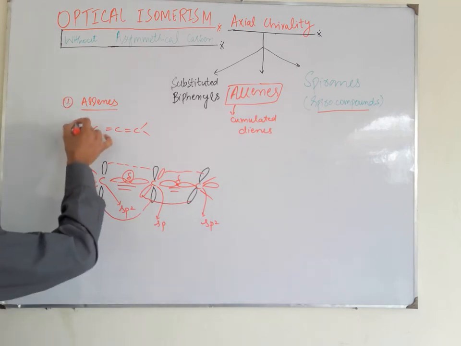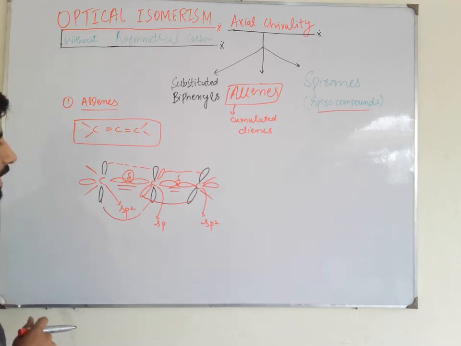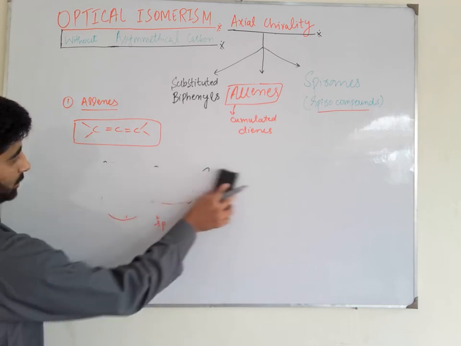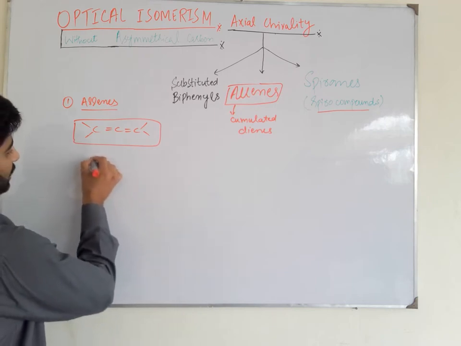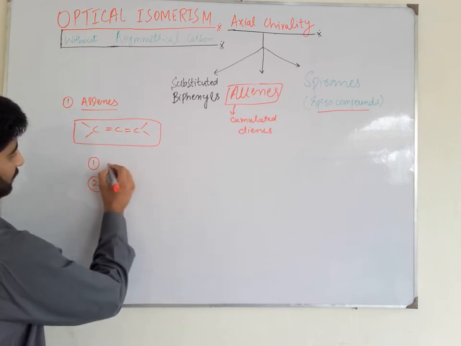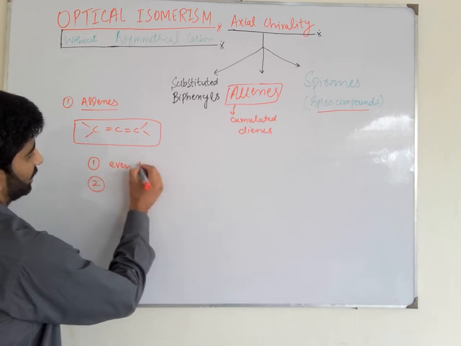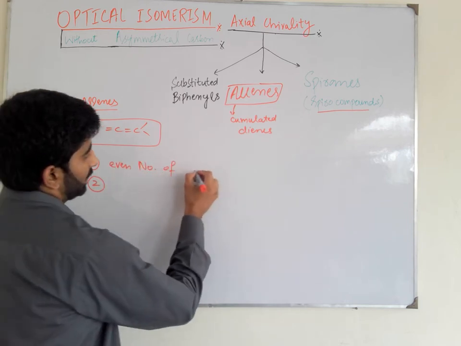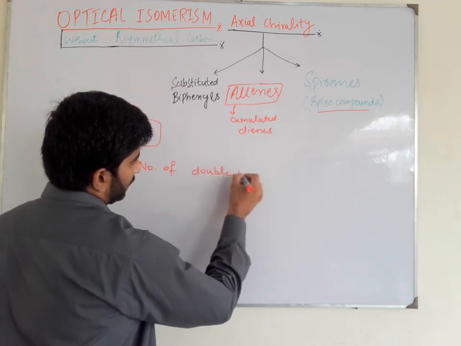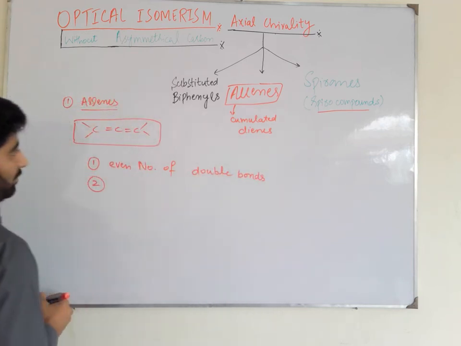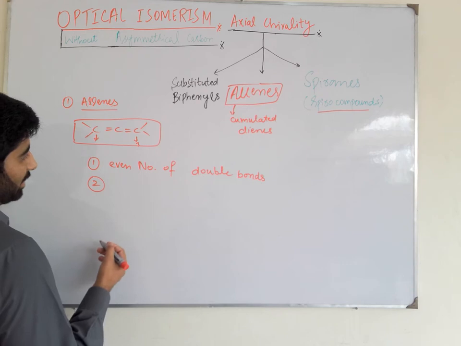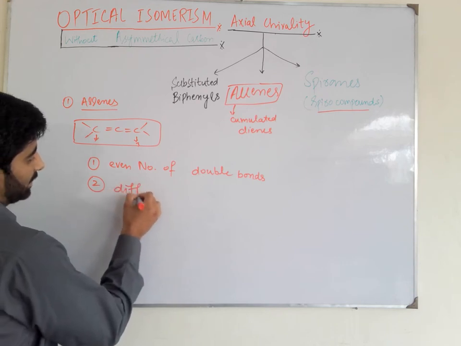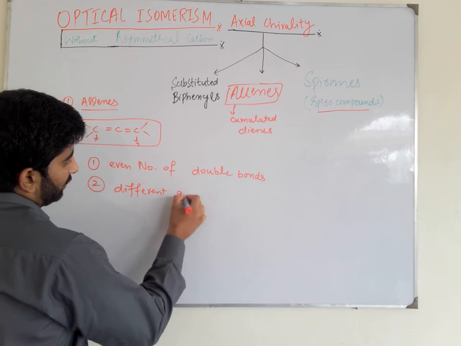Why do allenes show optical activity, even though they do not contain any chiral center? There are two conditions. First, the allene contains an even number of double bonds, and at carbon number 1 and carbon number 3, the terminal carbons, different groups are attached.